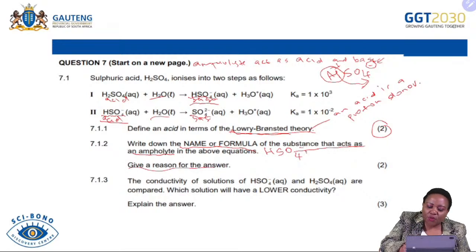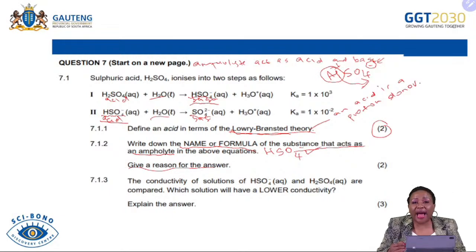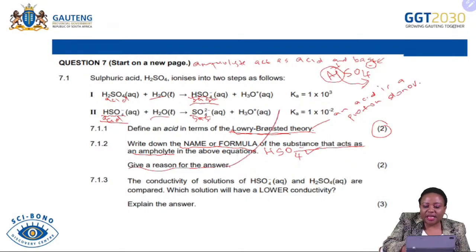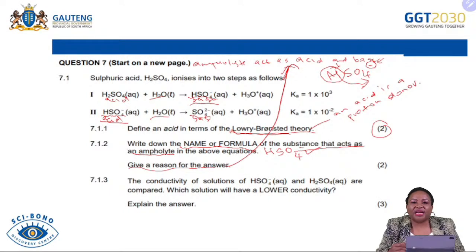The examiner said, give a reason for your answer for 2 marks. So 1 mark is for identifying the ampholyte, which is HSO4 minus. And the second mark is for the reason: you explain what an ampholyte is. It acts as an acid and a base.